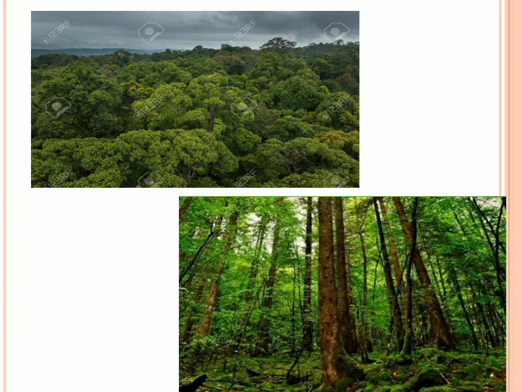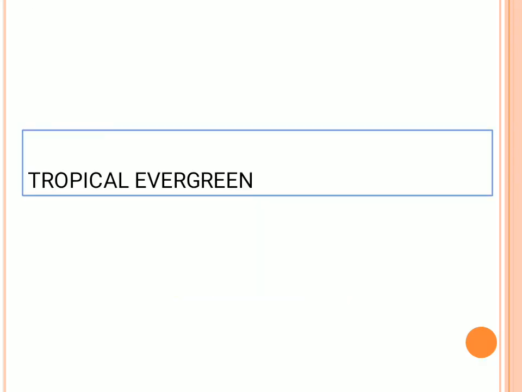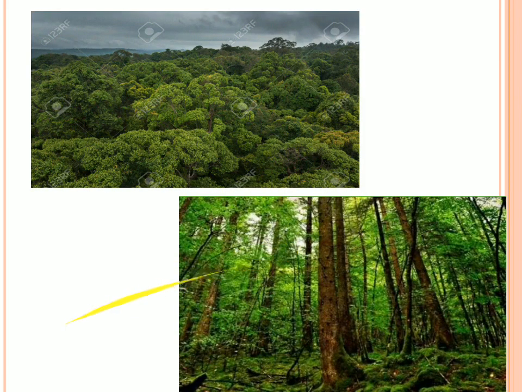Animals will be arboreal, spending most of their time on these trees, just like elephants, rhinoceros, sloth bears, snails, butterflies, and all these kinds of rich variety of animals that can be found here. The ecological productivity of this tropical evergreen forest is the highest among everywhere. It is found majorly in the wet evergreen.